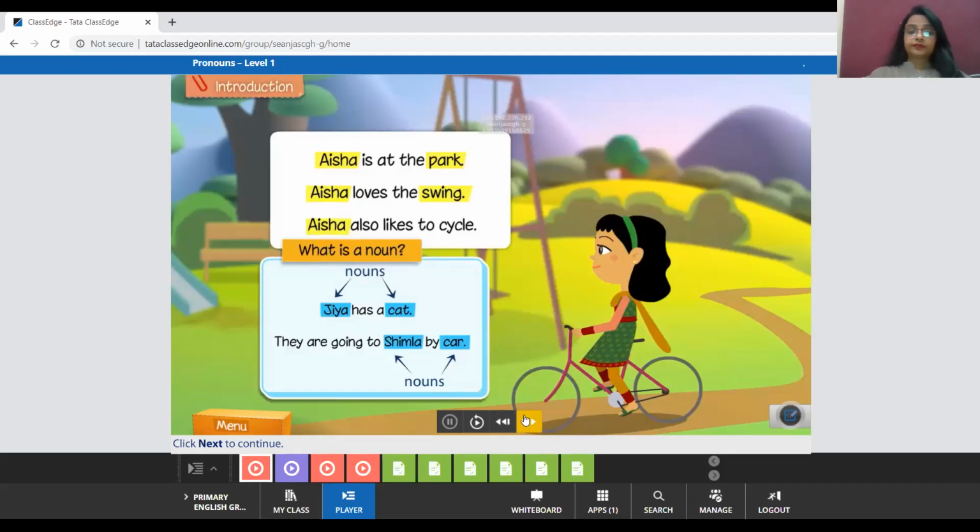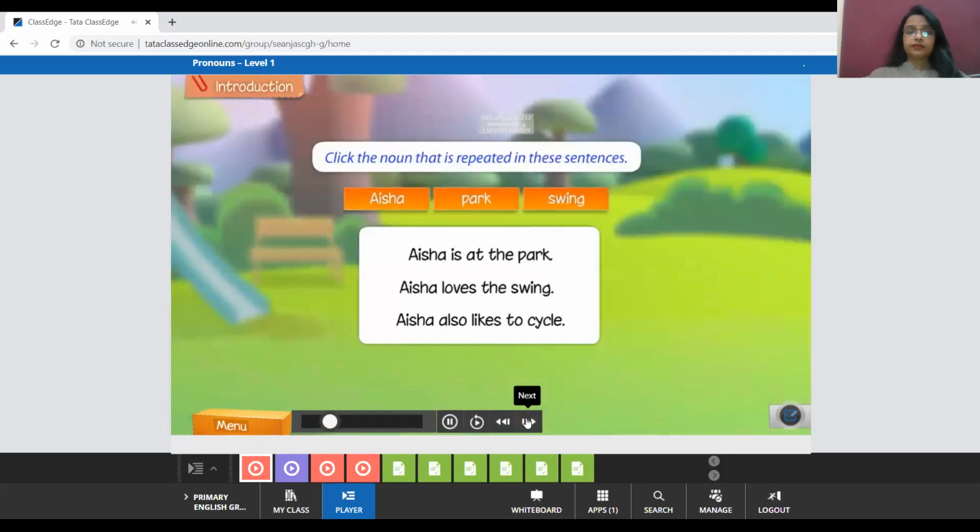So let's see another one. Click the noun that is repeated in these sentences. Now in these sentences, which noun is continuously being repeated? Can anyone tell me? Yes, very right, it is Aisha. Aisha is repeating again and again. So we are going to click Aisha over here. Yes, Aisha is the noun that is repeated in these sentences.